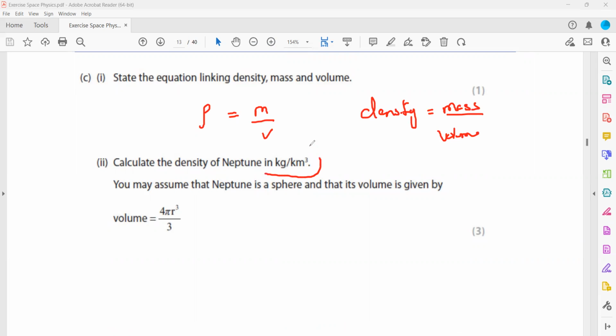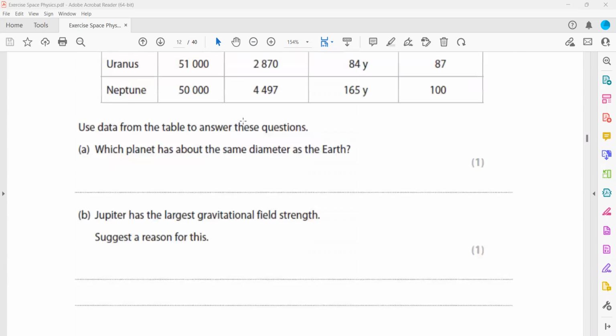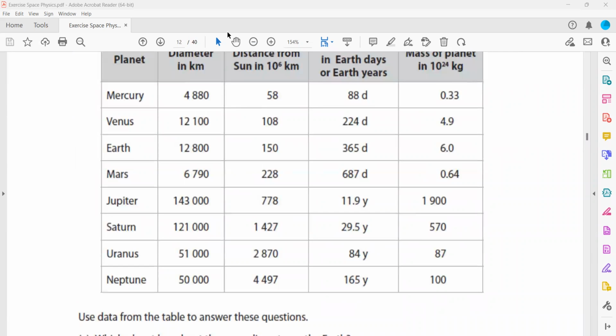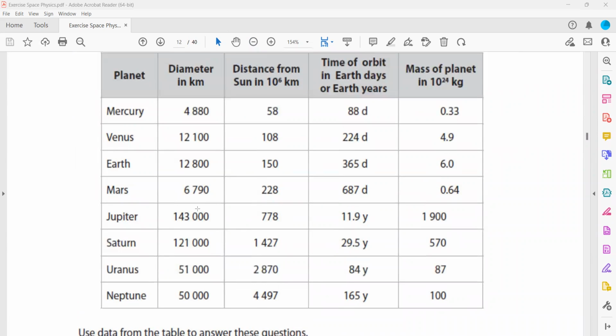Calculate the density of Neptune in kilogram per kilometer cube. So volume is in kilometer cube, and you may assume that Neptune is a perfect sphere and the volume of a sphere is given by 4/3 pi r cube. So we have to calculate the density of Neptune. Again, you have to use the table. This is the information which we have to use. We have Neptune. Diameter of Neptune is given. Using the diameter, we can work out its radius. And from the radius, we'll work out its volume, 4/3 pi r cube.